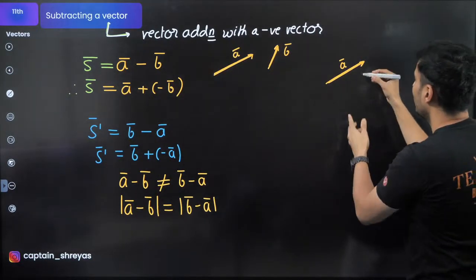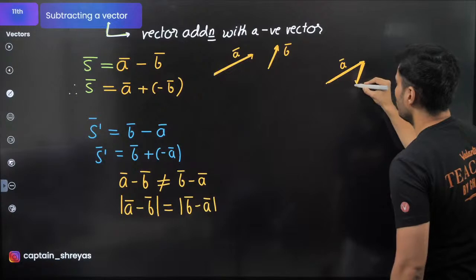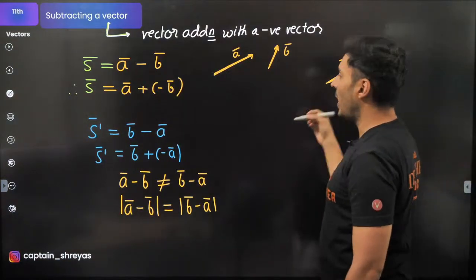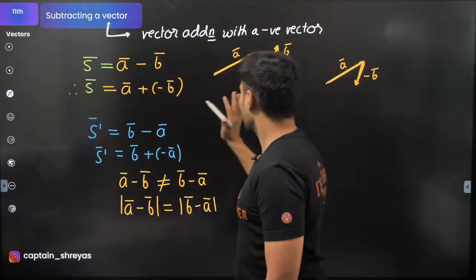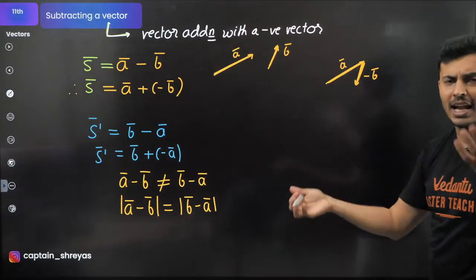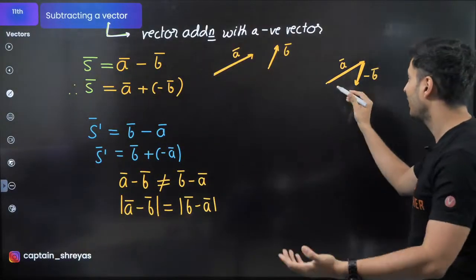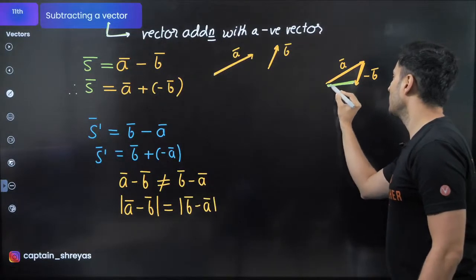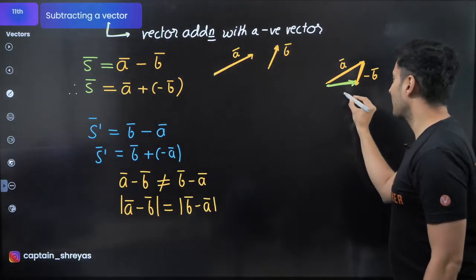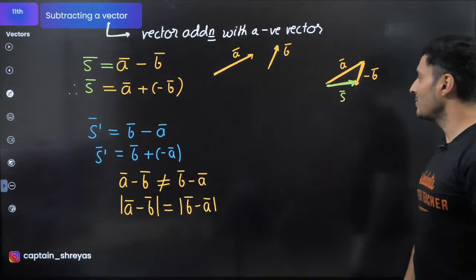If I flip it, I will get the negative of B. So I just have to add both of them, just like the previous one: polygon, triangle, parallelogram, doesn't really matter. So this is your subtracted vector, A vector minus B vector.